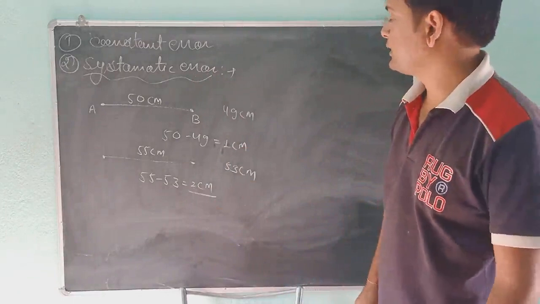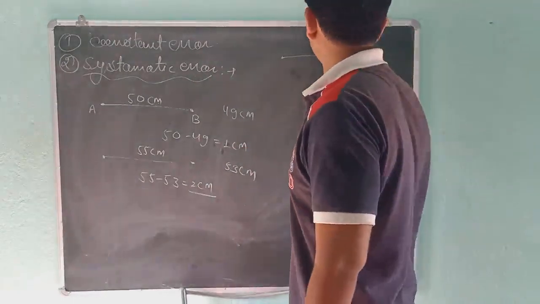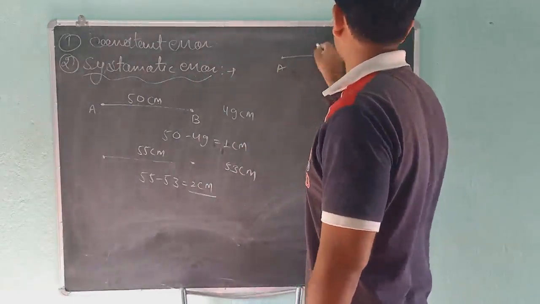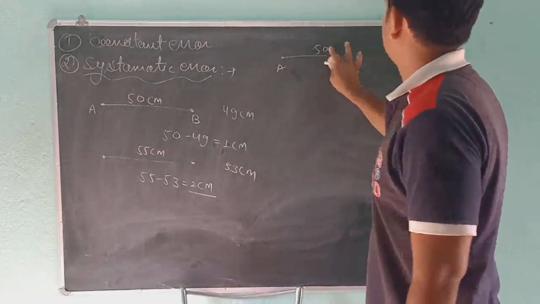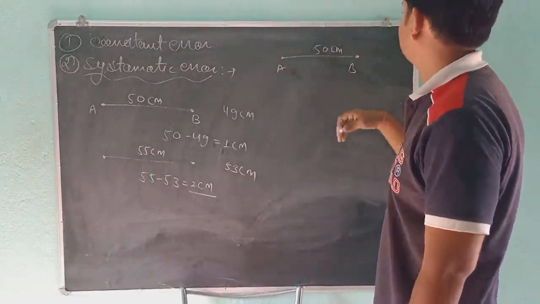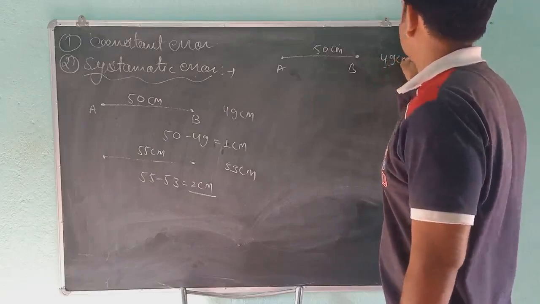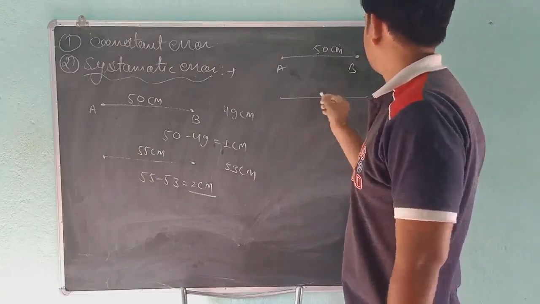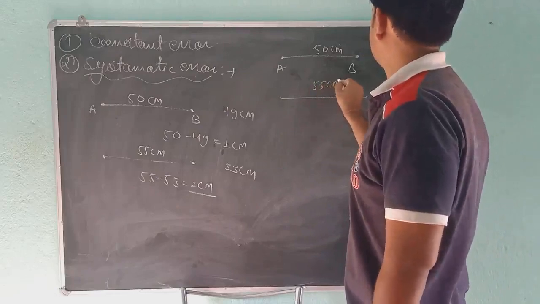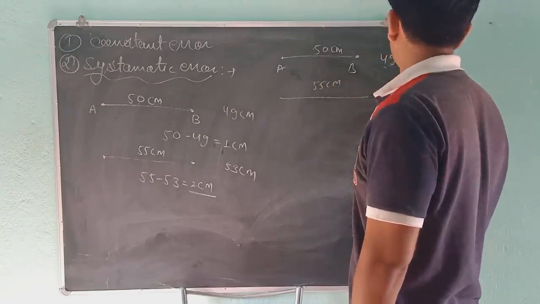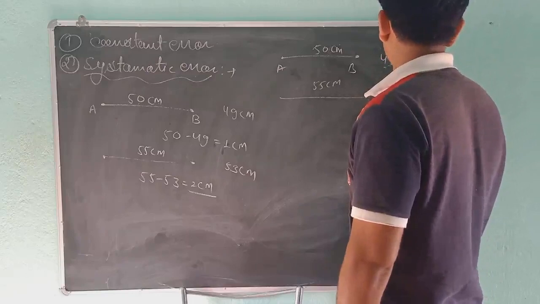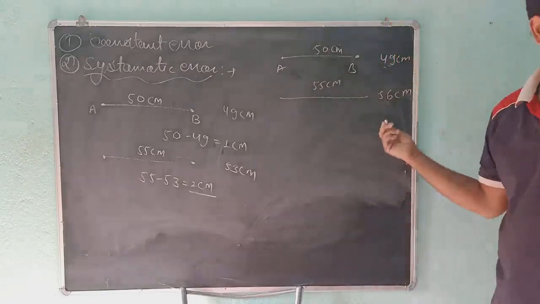Okay students, but suppose this is the length of 50 centimeter, and your measured value is 49 centimeter. Now we have another length of 55 centimeter, and your measured value is 56 centimeter. This is another example, students.